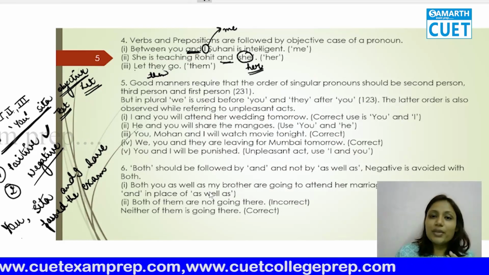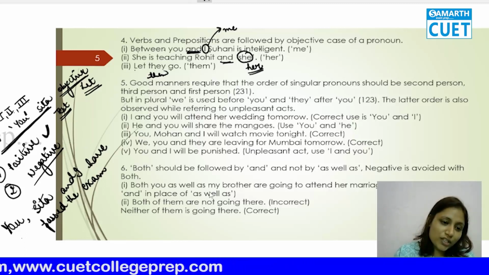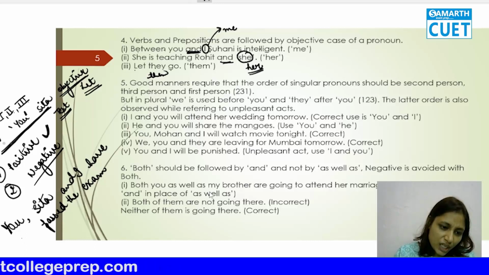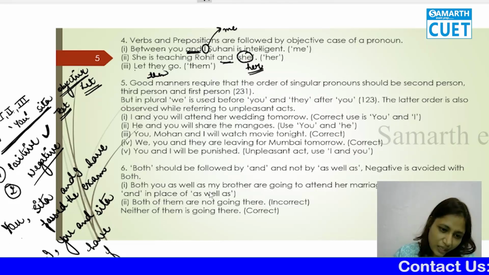So when you convey the bad news, you put yourself as a leader and say, I, then you, and the last person, Sita. I, you, and Sita have failed the exam.